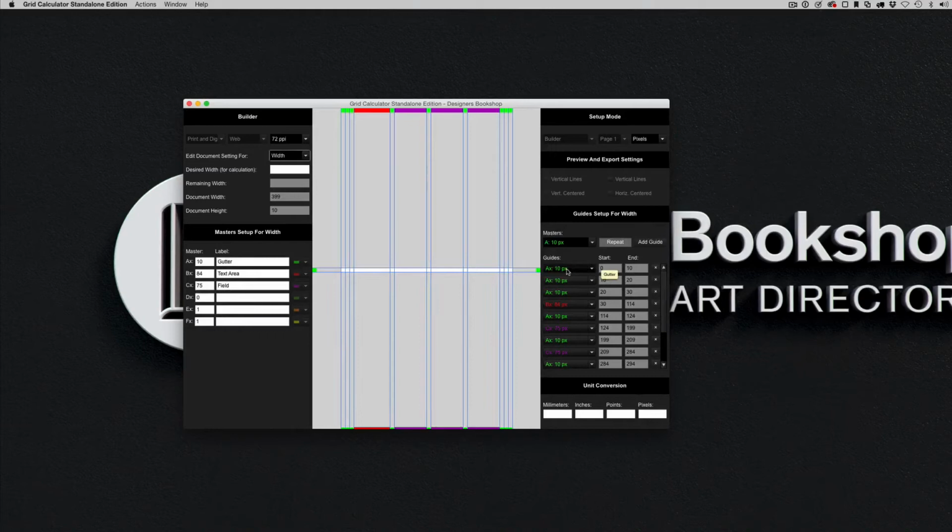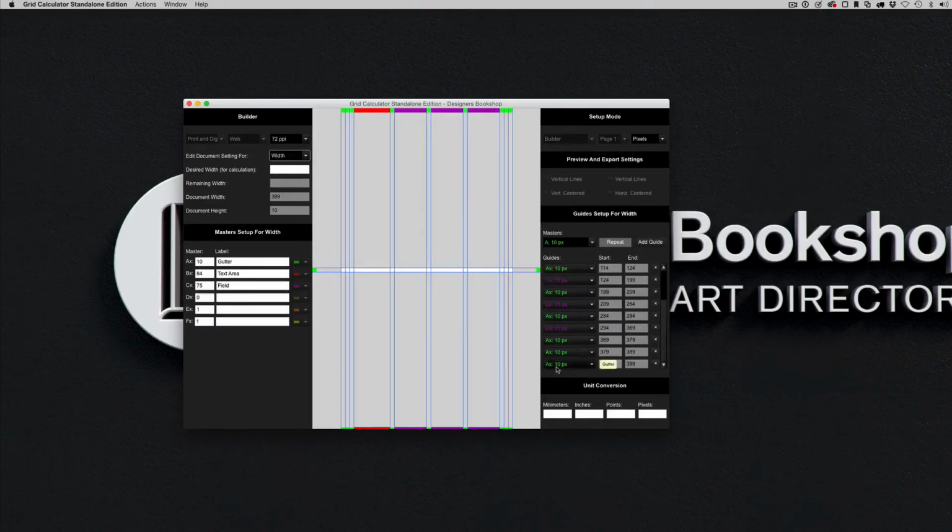So as we look, we have 3 masters in a row. This is guide 1 to 3. So we can see that from 0 to 10 is the first guide, from 10 to 20 is the second guide, and 20 to 30 is the third guide. So you're going to be able to pass along these values to your developer so that you can set up your project. If it's an app, this is going to be awesome. If it's something else, then you might have use of these values as well. It totally depends on the project.